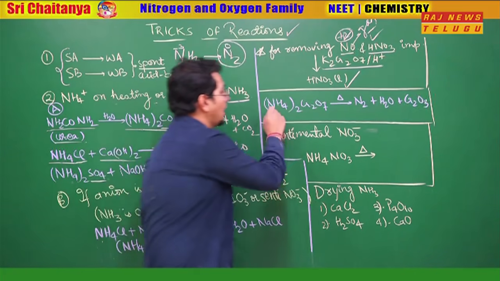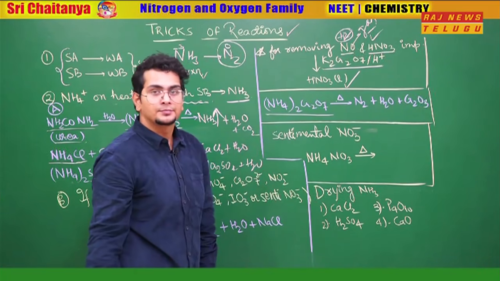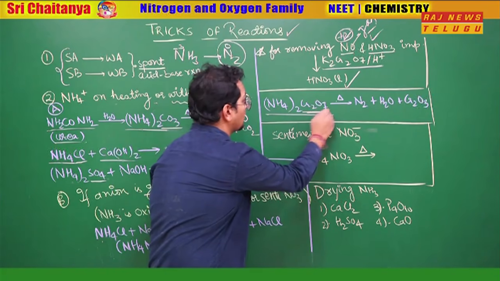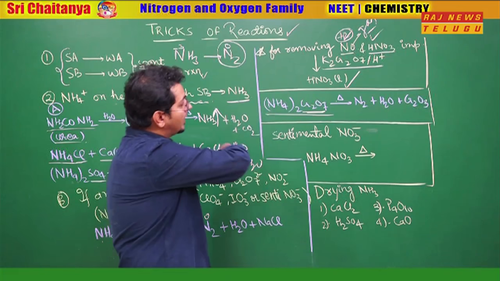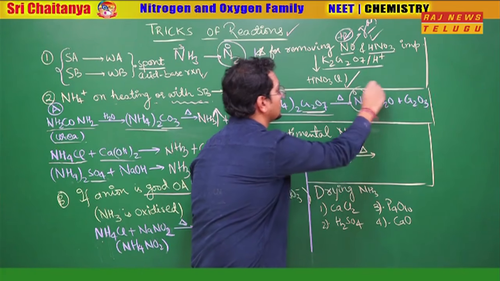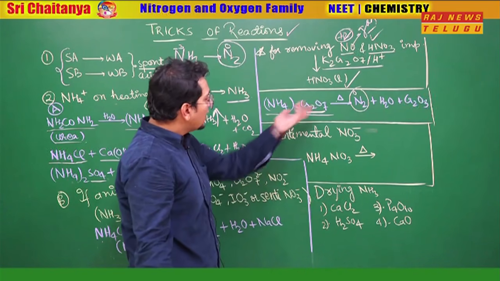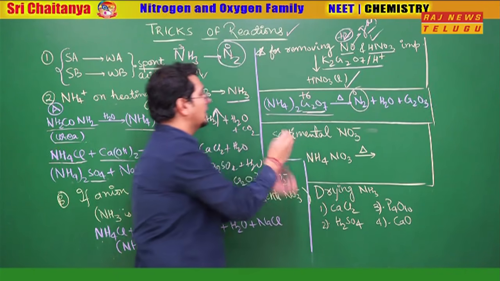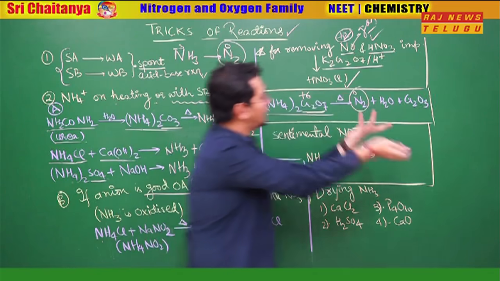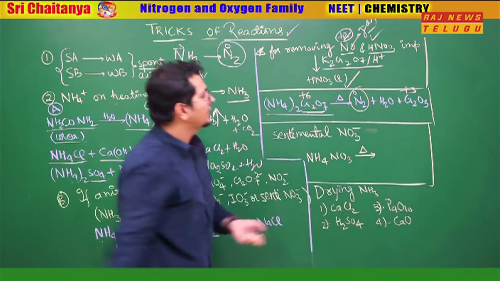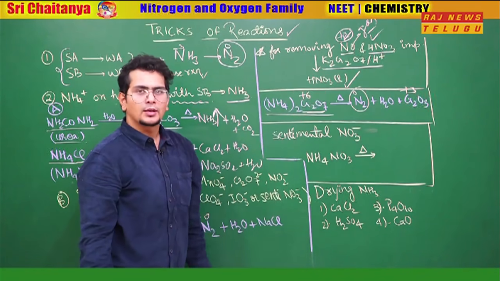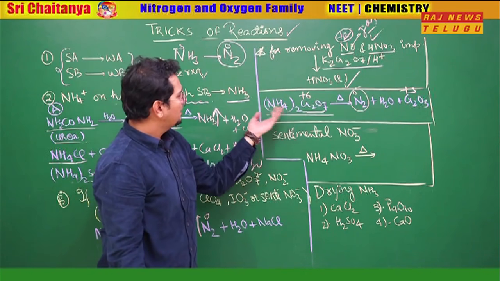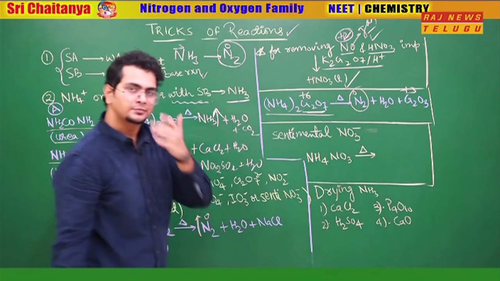Going ahead. Similarly, ammonium dichromate is taken. So what will happen? Ammonium salt on heating releases ammonia. But Cr2O7 2- is an oxidizing agent. He will oxidize ammonia into nitrogen, which is in 0 oxidation state. Sir, what will happen to Cr2O7 2-? Arey bhai, if any person acts like an oxidizing agent, he will himself get reduced. So +6 gets reduced to +3, Cr2O3 comes out. What about the remaining part? Hydrogen, oxygen, they come out as water.